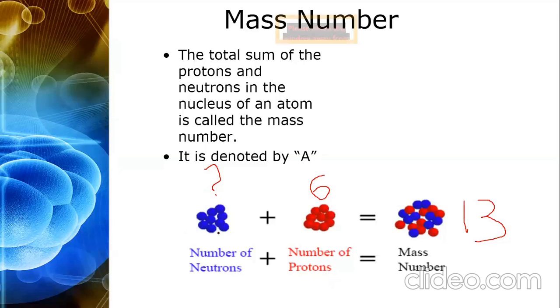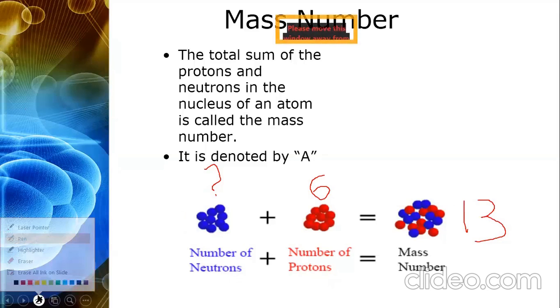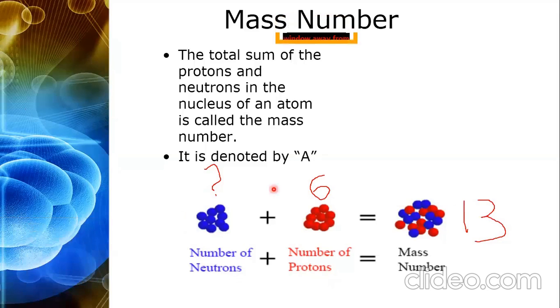So in this way, we can find out the number of neutrons in the nucleus of any element. Okay, so simply, or long story short, we can say the number of neutrons plus protons is equal to the mass number or atomic mass.